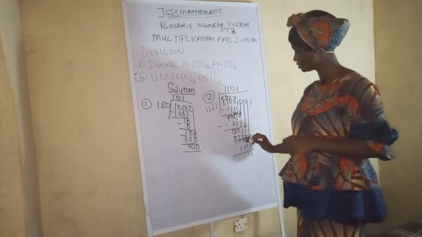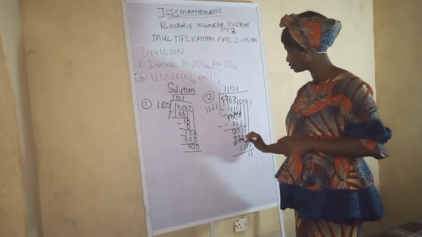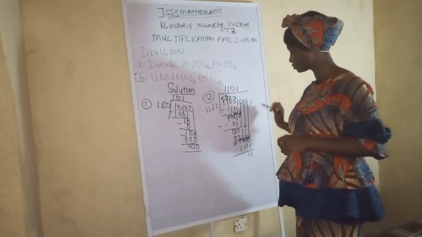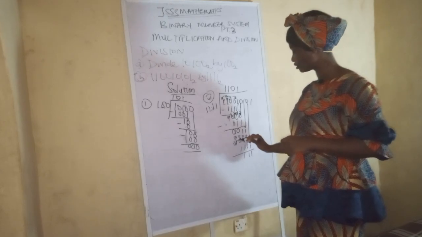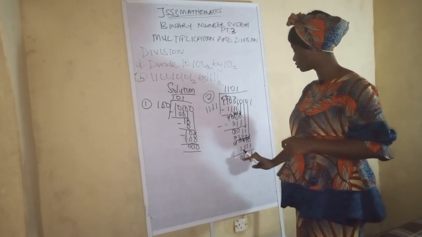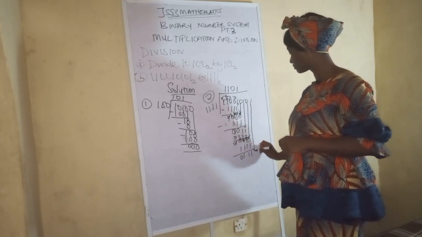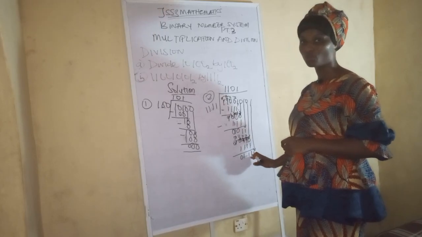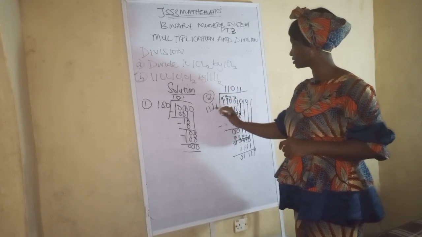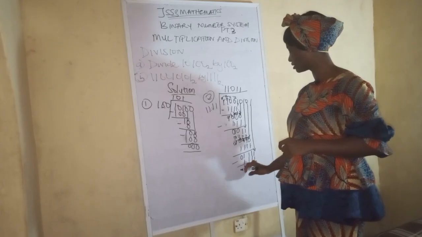So we have 0 left here. 0 minus 1 is impossible. When you borrow from here, it's not possible, but we can borrow from here. This one turns to 0. So this is 2 now. 2, when you transfer it to this place, this one turns to 1. So this is your 2. 2 minus 1 is 1. So you already borrowed from here. So we have 1 here. 1 minus 1 is 0. Get it now? So you can just leave it there. So you've already borrowed from here. So don't need to add a 0. Then you bring down this one here. So now we are left with 1 1 1 1. So 1 1 1 1 divided by 1 1, it can go. So that is it. So 1 times this is what? 1 1 1 1. So this is 0. It's as simple as that.